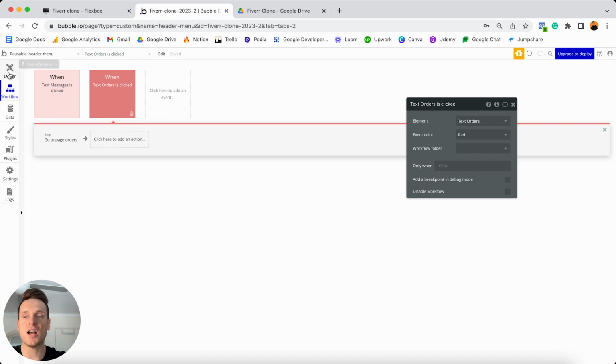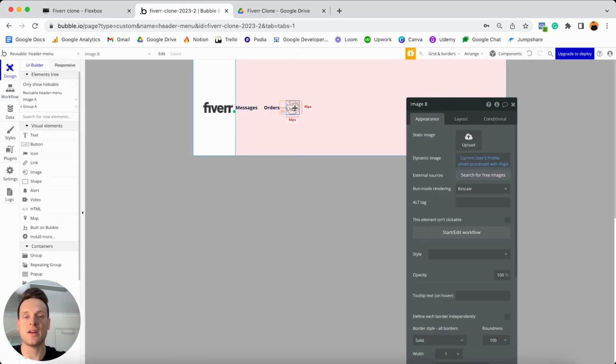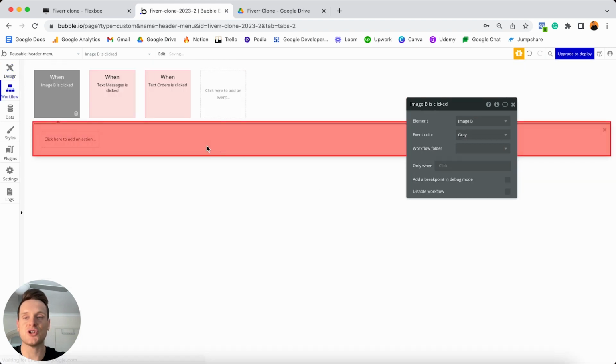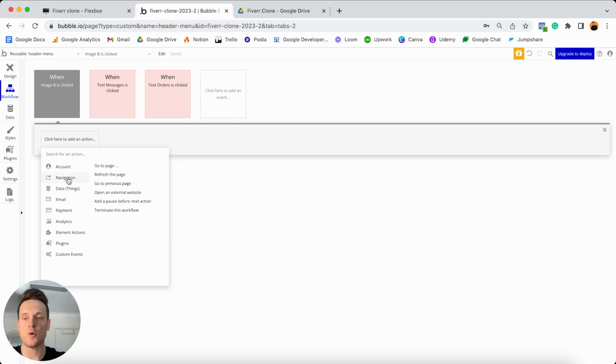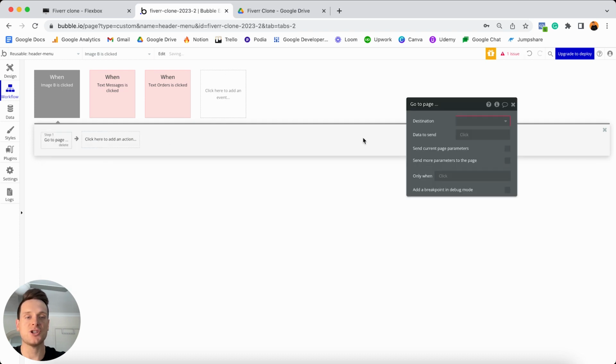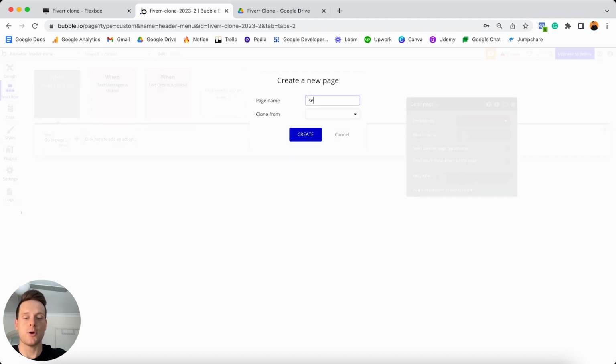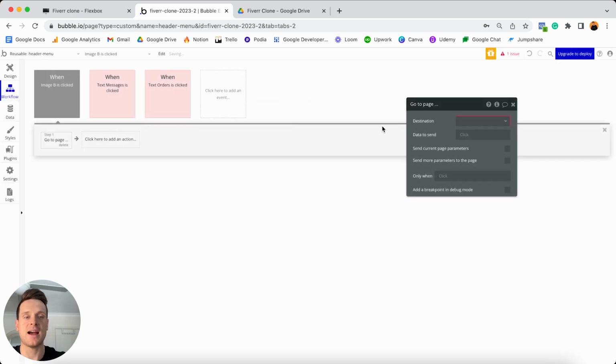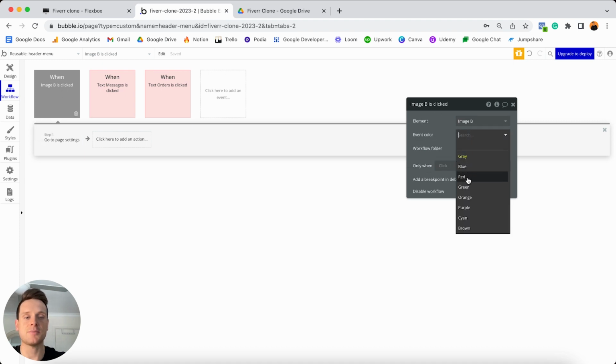And then finally, the very last workflow we'll need to create is when someone selects on their profile photo, in which case I'd like to send them through to a settings page, which of course is where they can update any additional information about their account. So I'm going to choose to start a workflow whenever this image is clicked. And within this workflow, once again, we'll be selecting from the navigation event, the go to page action. The destination page does not yet exist. So we're going to create this from scratch and we're going to call this the settings page. We'll create that. We can then set that the destination page will be that settings page. We'll click on the workflow trigger. And then finally, we'll update the event color here to be red. And now you can see that all three of these workflows are in fact related.